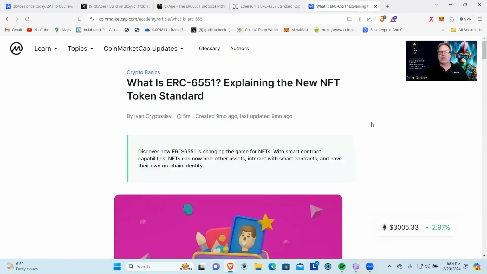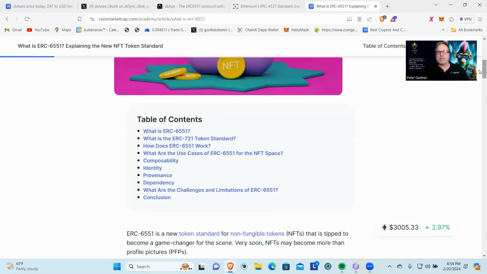Okay, now let's go look at ERC 6551, explaining the new NFT token standard. Discover how ERC 6551 is changing the game of NFTs with smart contract capabilities. Now we're talking about NFTs with smart contracts. NFTs can now hold other assets, interact with smart contracts, and have their own chain identity. So this is interesting because, again, it's about expanding the capabilities there. So what is the ERC 721 token standard? So that's the original NFTs.